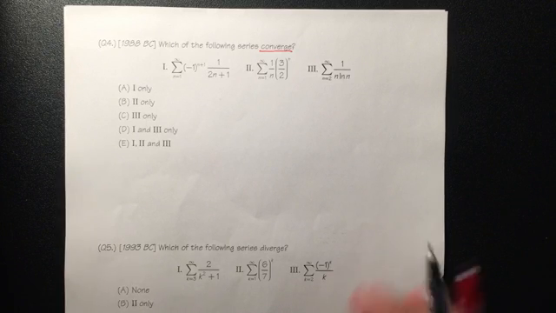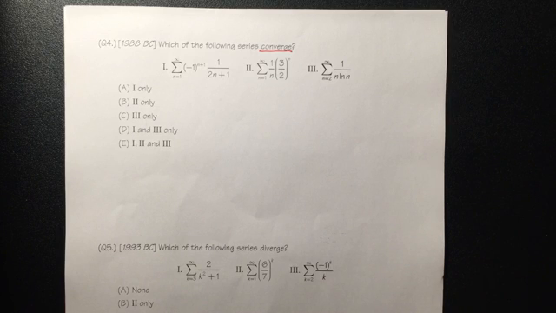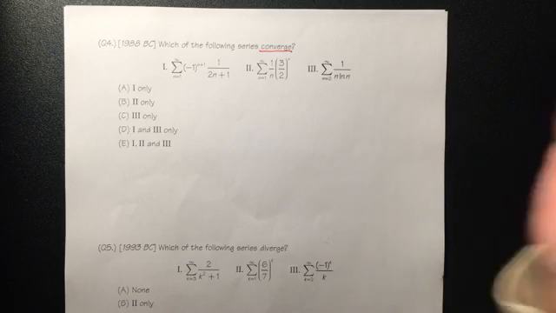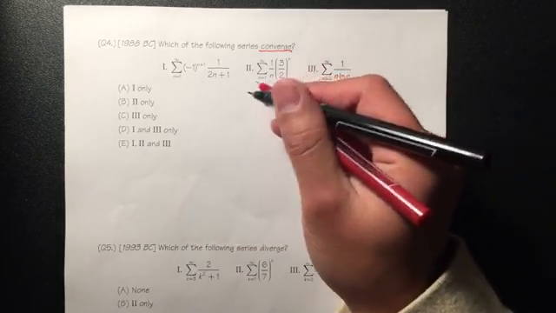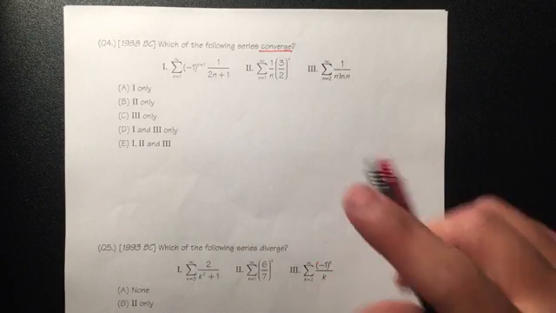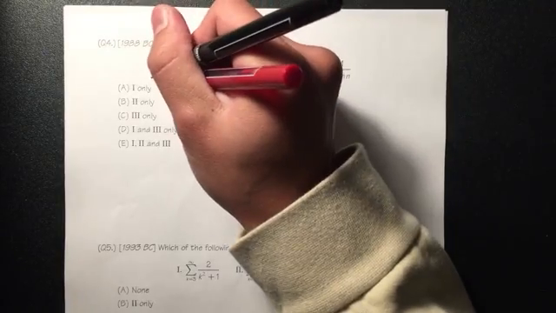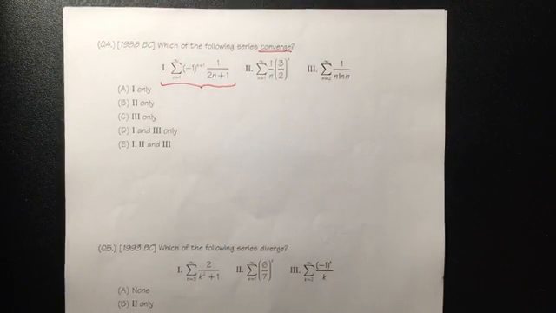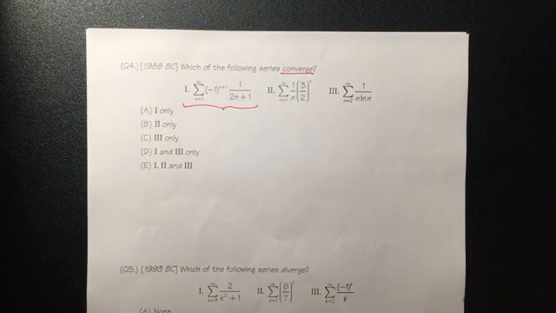All right, so a lot of you said A, and a lot of you said D. Some people say it's C. Nobody likes number 2, huh? This right here, people say this diverges. Let's see, how shall I start this with you? Anyway, let's say for number 1, converge or diverge for this one? Is this convergent or divergent?